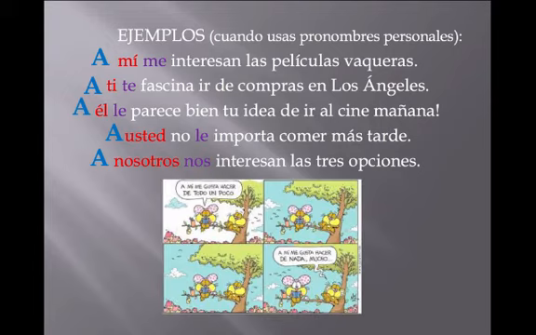So looking back at that comic from the beginning, you'll notice that these two cats sitting in the tree use those pronombres personales a mí because they're kind of both giving their opinions. And she says, I like to do everything a little bit. And he says, I like to do nothing a lot. A mí me gusta. A mí me gusta. But we know that the a mí is not really necessary. It's just to kind of give emphasis.